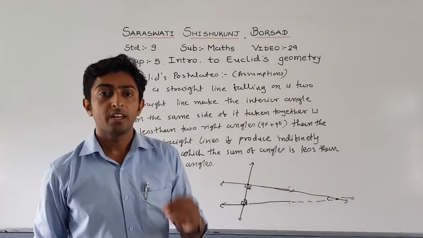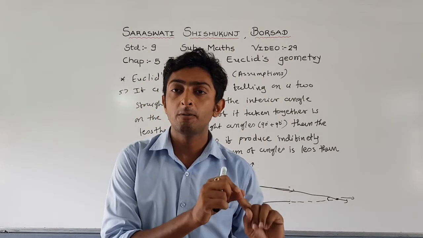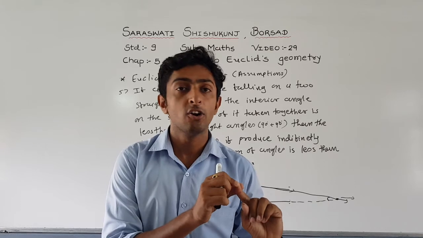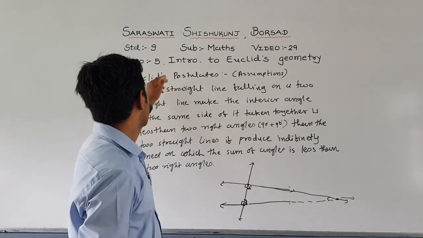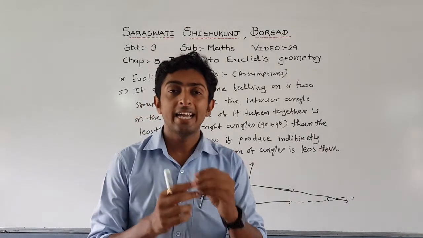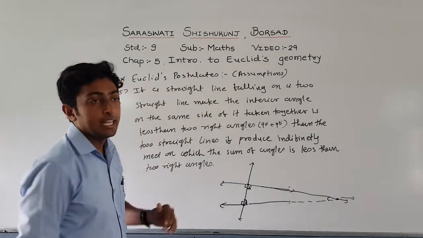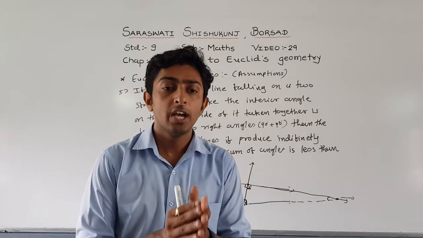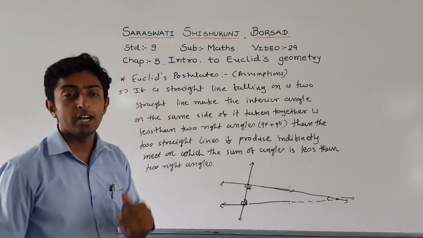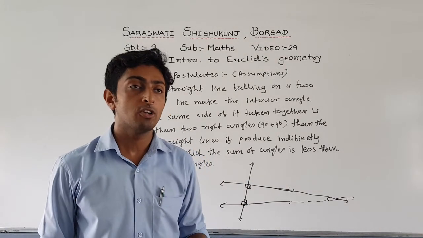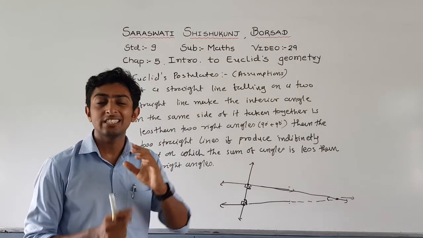So friends, in today's lecture we discussed what is an axiom. Axioms mean we need not give a proof. Another one is Euclid's postulate, that means this is the assumption. In Euclid's axioms we discussed 7 definitions, and in the same way in Euclid's postulates we discussed 5 postulates, which are very important for you in your examination.